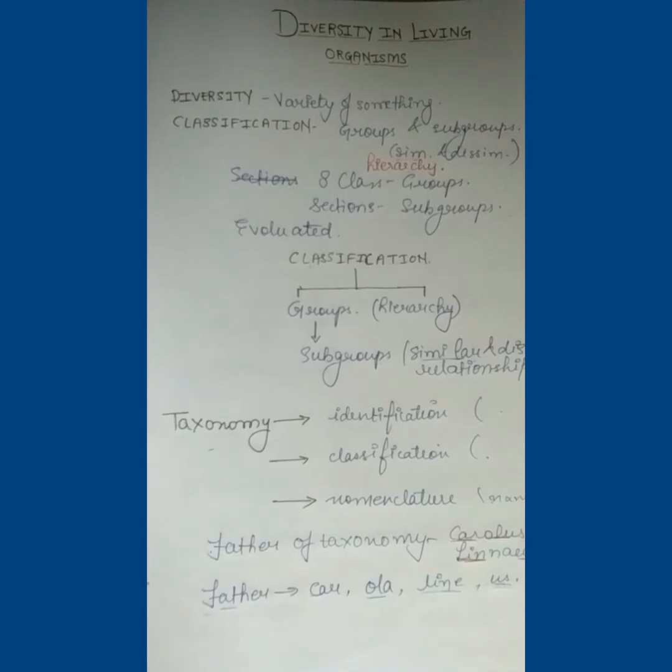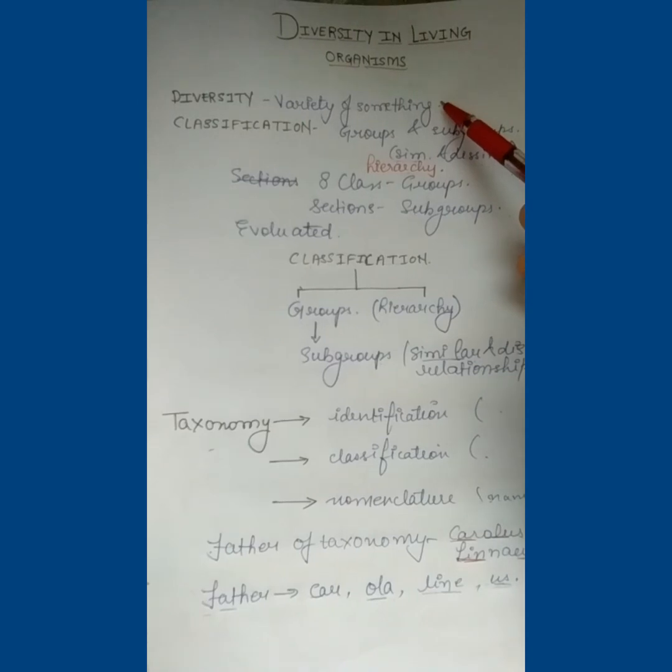Here I am present to discuss a very interesting chapter, that is diversity in living organisms. But before starting this chapter, I would like to make you aware of two words, that is diversity and living organisms. Diversity means a variety of something. For example, in India, there are a variety of people living in it. So we can call India a diverse nation.